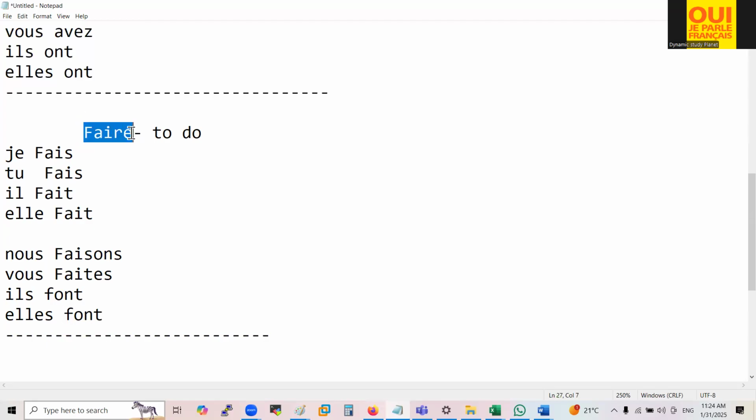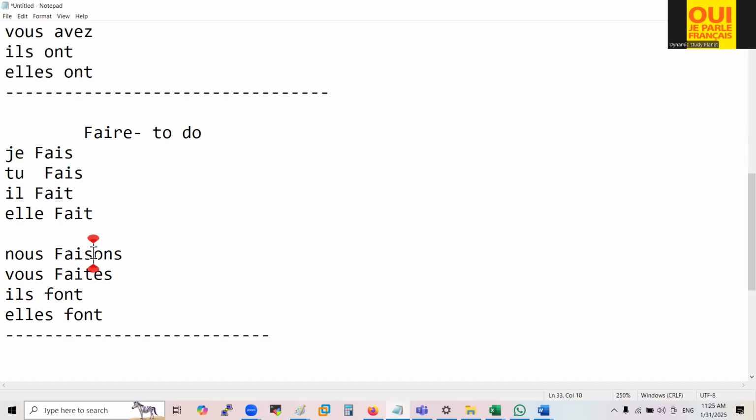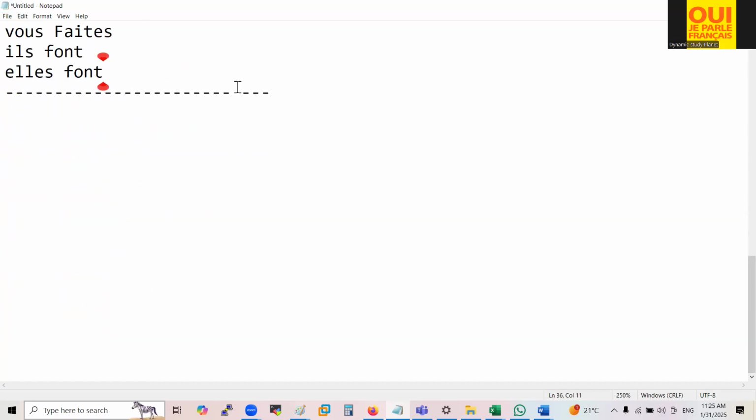Okay. Once it comes to conjugating these verbs, how are you going to conjugate? Just copy this and paste here and remove RE. Remove RE and write S and T here. In this way you can conjugate. And here, what do you have to do? The same thing. Just copy paste from here and add ons, ez, ont. Clear? Now I am giving you another verb. Okay, you will conjugate easily.